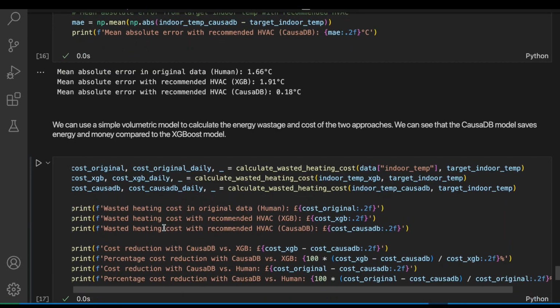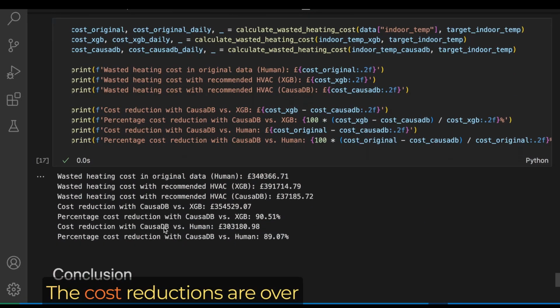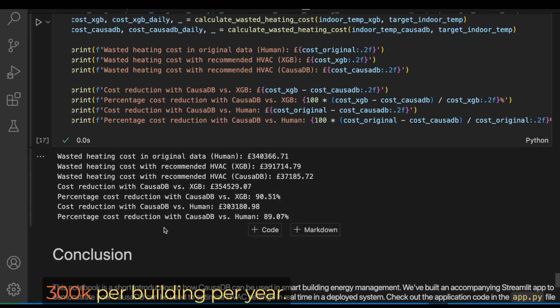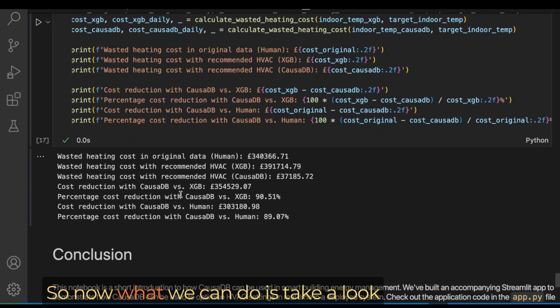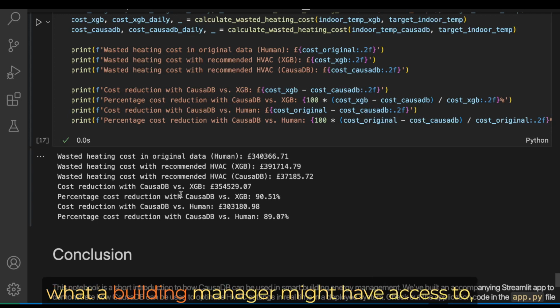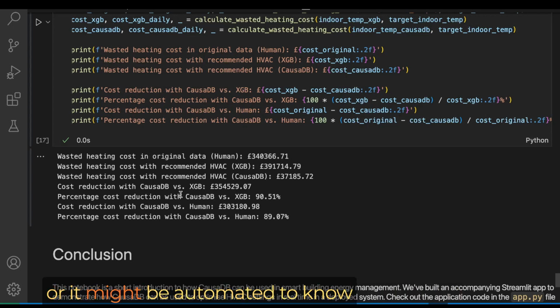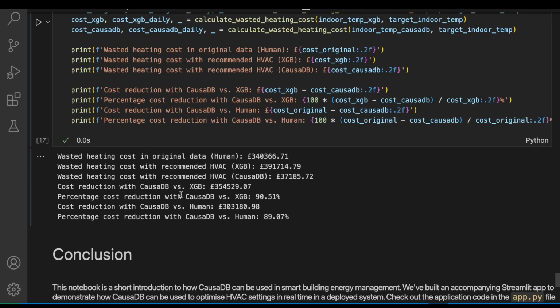Now, you can also see the economic impact of this. The cost reductions are over 300k per building per year compared to the manual and standard AI approach. So now what we can do is take a look at the live app that we can very quickly deploy from this trained model. And this app might be, for example, what a building manager might have access to, or it might be automated to know the daily heating settings that we want. So let's have a look at that.